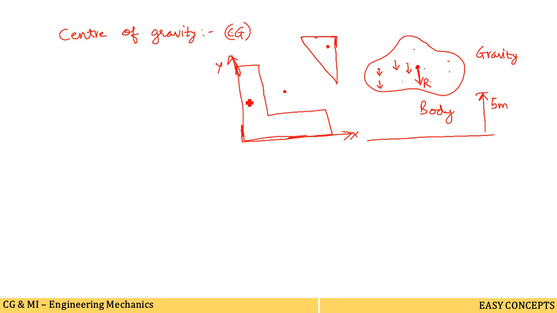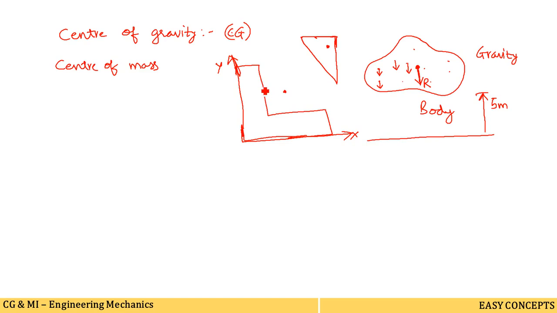Now we have seen that the center of gravity of a body is a point through which the whole weight of the body is assumed to act for any orientation of the body. Now the center of mass of a body is also a point through which the entire mass of a solid body may be assumed to be concentrated. Now what is the concept of center of mass? Center of mass means the whole mass of the body is assumed to be concentrated through a single point. Here what we have said, the whole weight of the body is assumed to be concentrated through a single point.